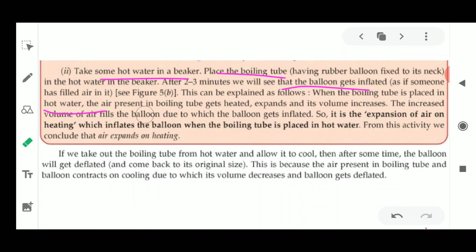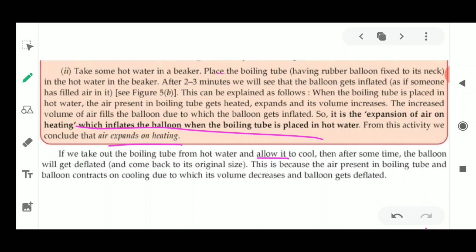So here for decorations. Okay, so here the concept is that air expands when it is heated up, so it increases its volume. It is the expansion of air on heating which inflates the balloon when the boiling tube is placed in hot water. From this activity, we conclude that air expands on heating. Now take out the boiling tube from the hot water and allow it to cool, or keep it in cold water. Then after some time you will see this balloon started deflating.